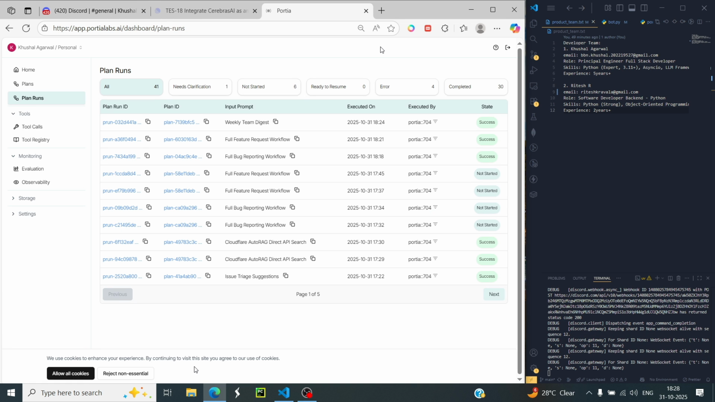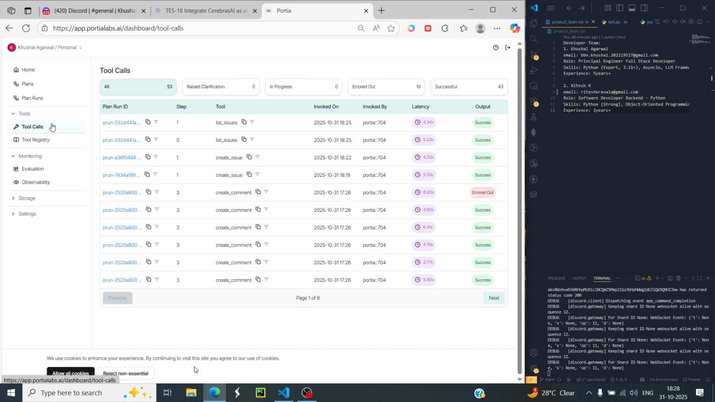Hey, in this section, we will be discussing the observability part of our project. So, as we said, the AI agent is working with the product, so we also want the product managers to observe and oversee what all the AI agent is doing. Over here, we can see that it has processed these plans, which are the weekly team digest, the full bug reporting workflow, and issue triaging suggestions. So yes, this was the observability part, and we can also look at the tool calls, all the tools which were called, the latency, the output, and the overall number of steps it took. By this feature, we can also enable humans to observe and oversee how the AI agent is working.